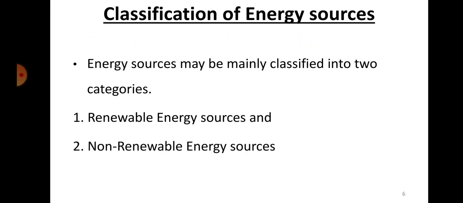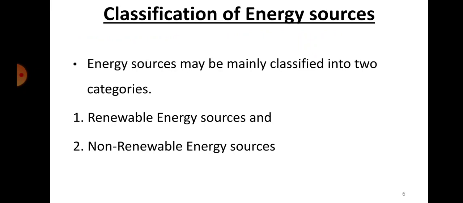Okay, so this is what I was actually talking about, classification of energy sources. So energy sources are classified into two categories: renewable energy sources and non-renewable energy sources. So I have told this already, but I'm just repeating it. What do you mean by renewable source? Renewable source means which can be renewed. So non-conventional energy sources are renewable. Non-renewable means which cannot be renewed. That means they will be exhausted. That means they are conventional sources of energy.